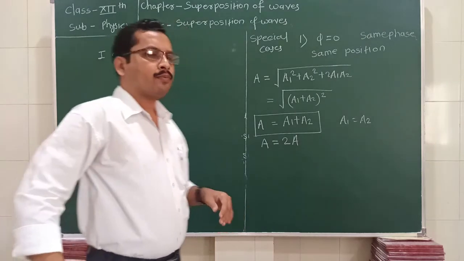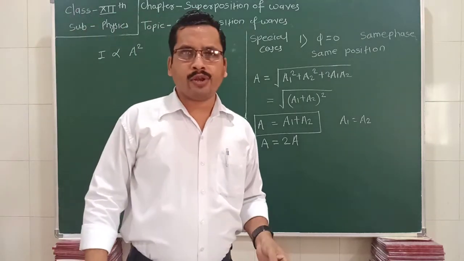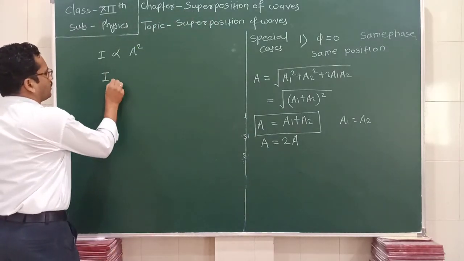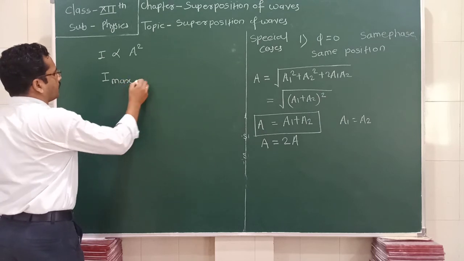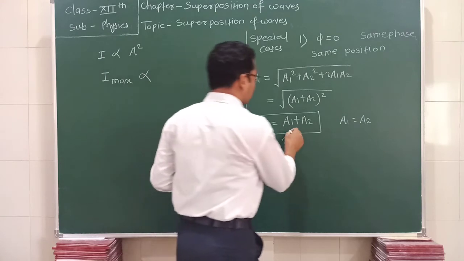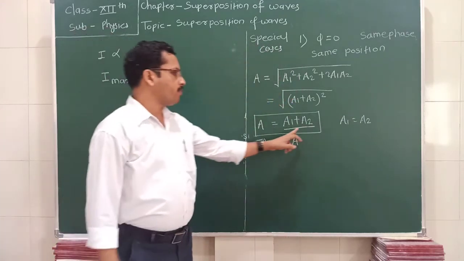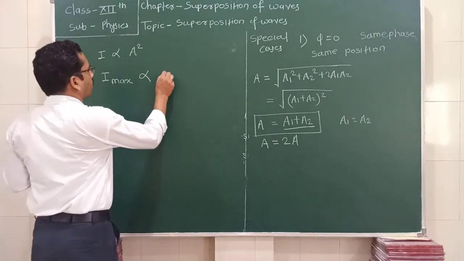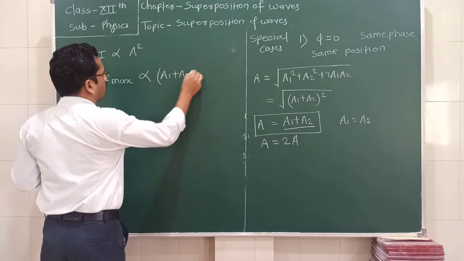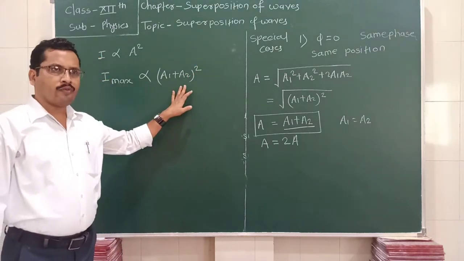Intensity is directly proportional to the square of the resultant amplitude. So the maximum intensity is directly proportional to the square of the sum of these two: A1 plus A2 whole square. This is the maximum amplitude we are getting.